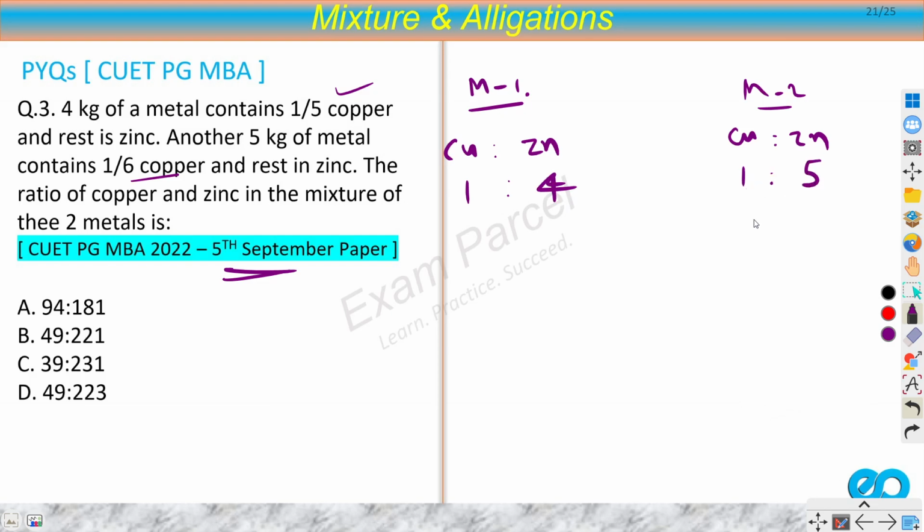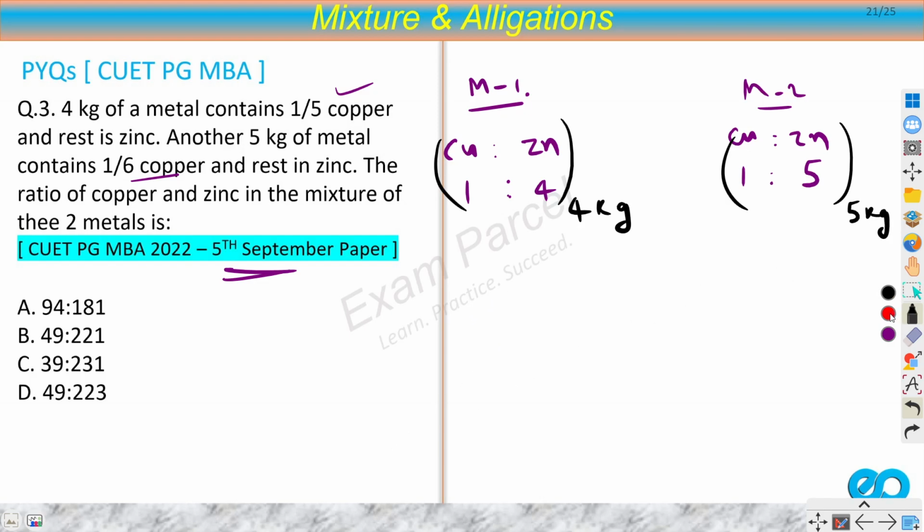Right? So we are done with the ratios. We have found the ratios of copper and zinc in both metals. Now the thing here is that this will be 4 kilograms and this would be 5 kilograms.